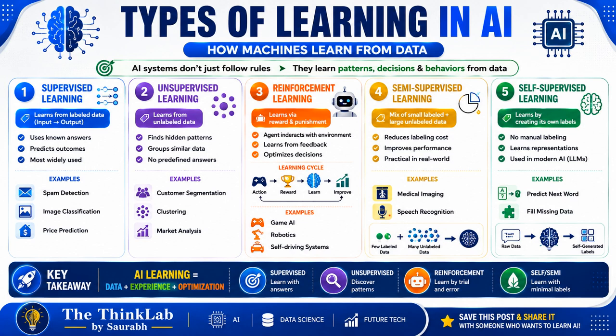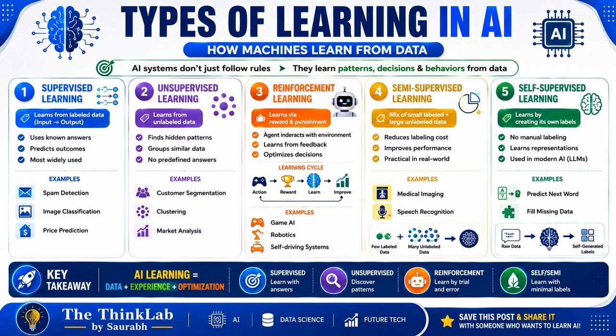Examples of reinforcement learning are Q-learning, Deep Q Network, which we call DQN, or policy gradient methods. Applications include robotics, game AI, and autonomous driving. Mostly these models use the Markov decision process, where we have S, A, P, R, and a discount factor we call gamma, right? Now we are moving to the next type, semi-supervised learning.